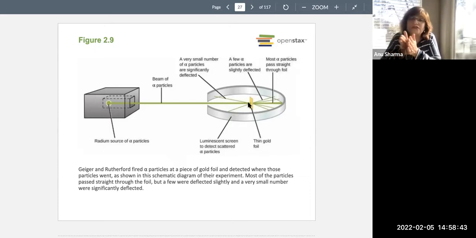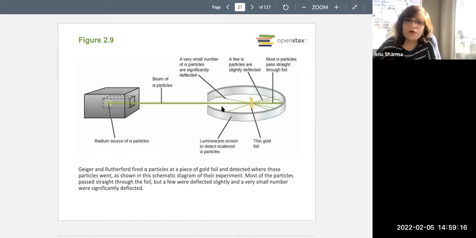So we take this extremely thin gold foil, put it in the center, and bombard it with a beam of alpha particles. Now what do we see? The majority of the particles, and these alpha particles are pretty big, passed through the gold foil and went straight. Most of the alpha particles went straight. They did not move anywhere. Nothing was blocking them.